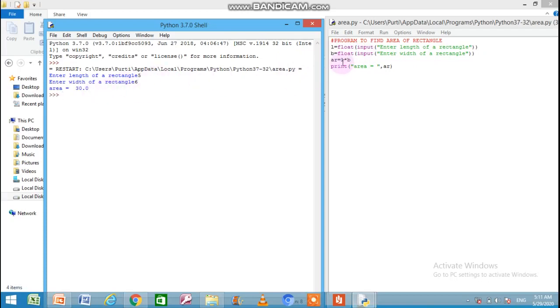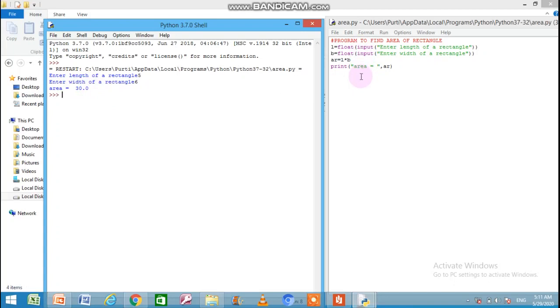After that, the processing statement executed. L into B executed, that is 5 into 6, and the result is stored into AR, which is 30, and the last line printed the output onto the output screen: Area is equals to 30.0. Area is equals to was a message under double quotation, so it is printed as it is, and AR is a variable without any double quotation, so the value of AR is printed in the place of AR. So in this way a sequential program is executing.